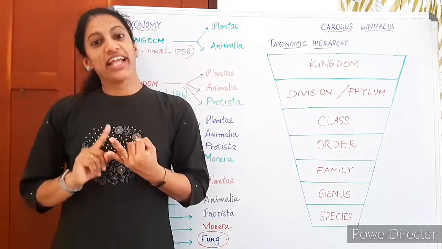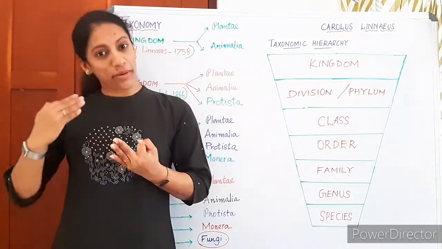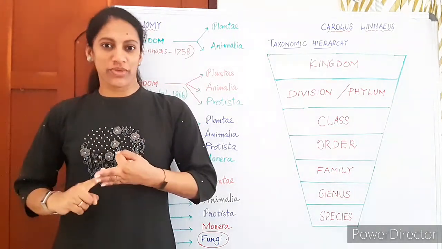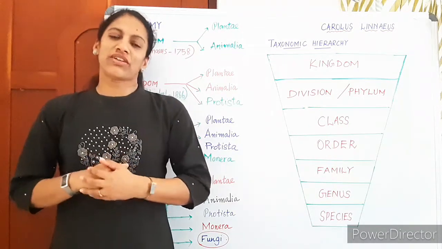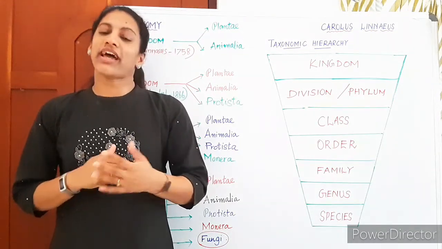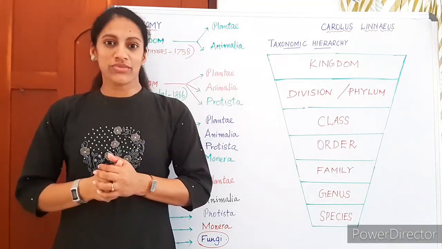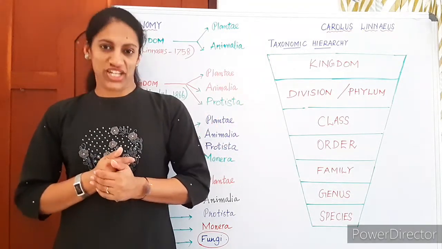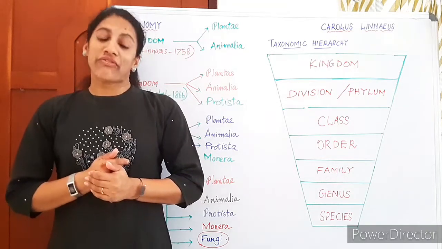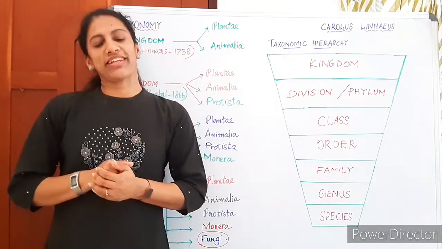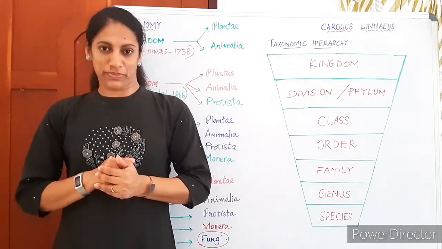Then there are further branches, like cytotaxonomy, which attempts classification based on cytological differences or similarities. So many factors are taken into account now for classification, even the evolutionary relationship, which we call the phylogenetic relationship.